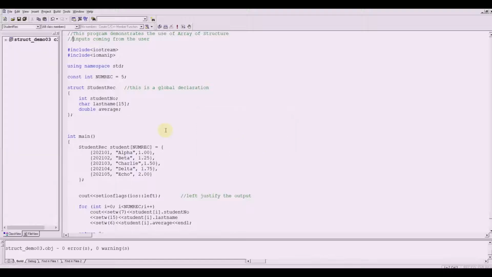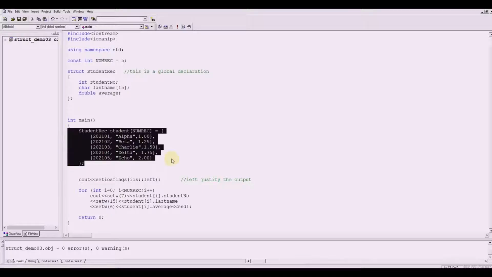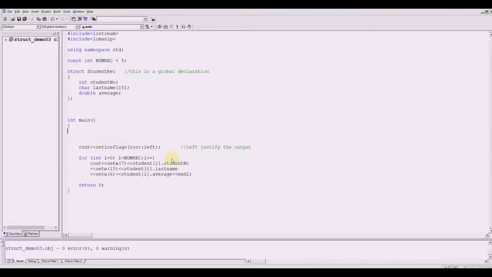This one here was initially defined, so we will be asking for this input from the user. Let's say we still have 5 records there. Instead of having it defined, we want it coming from the user.